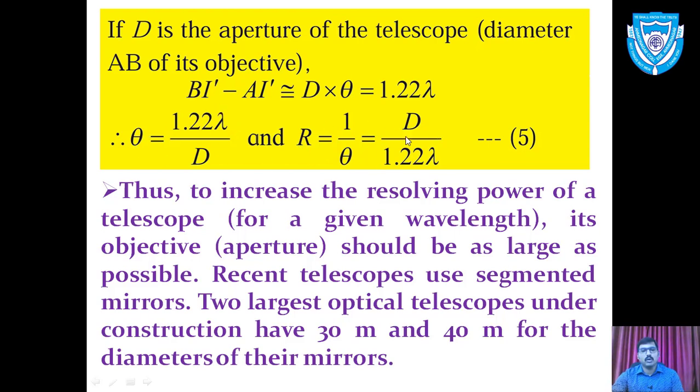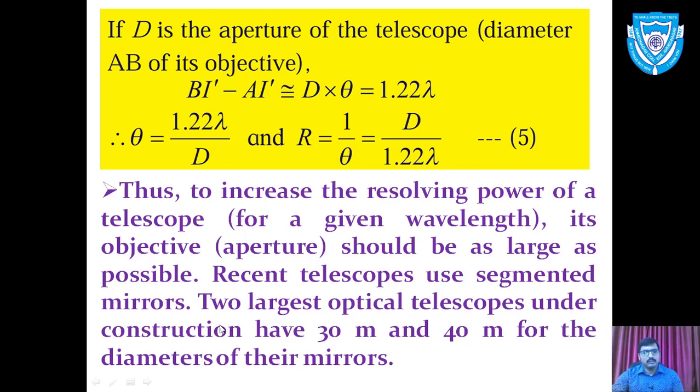So we have two formulas: the limit of resolution theta is 1.22 lambda divided by D, and R, the reciprocal of the limit of resolution, is equal to D upon 1.22 times lambda, which is equation number 5. So the resolving power depends upon D, the diameter or aperture of the objective lens, and the wavelength lambda.